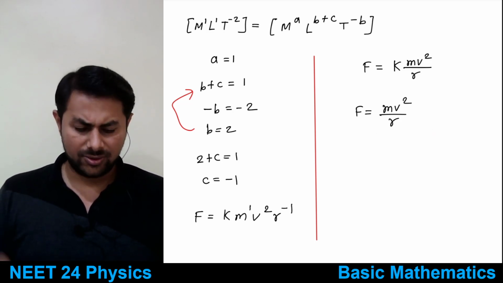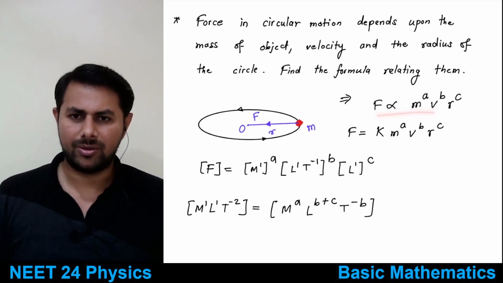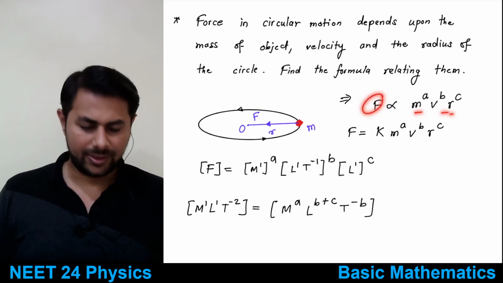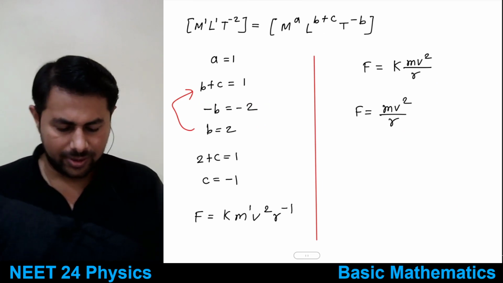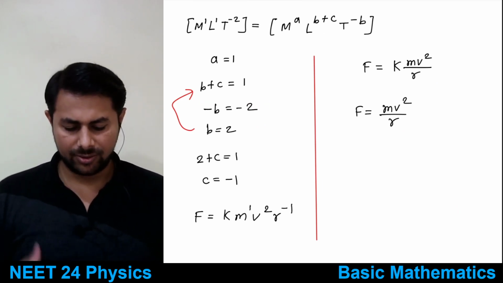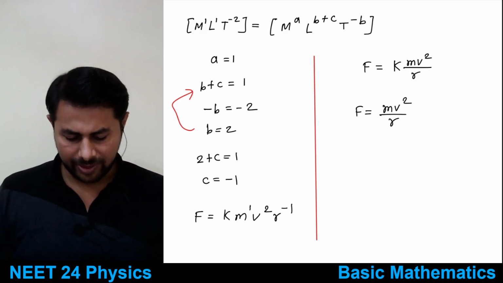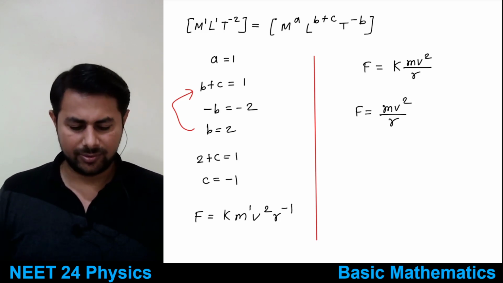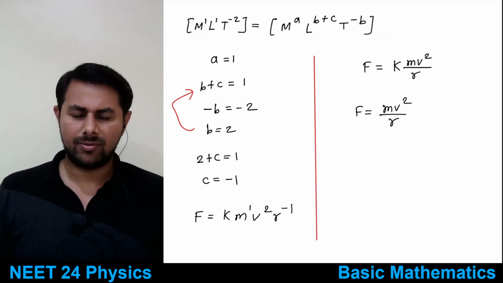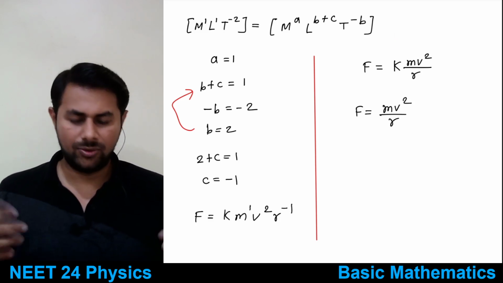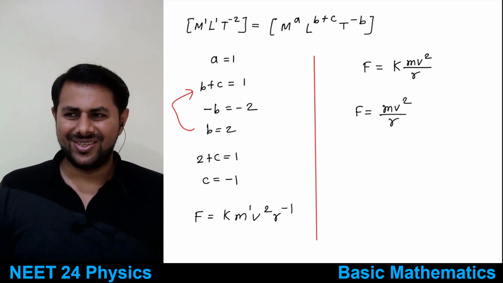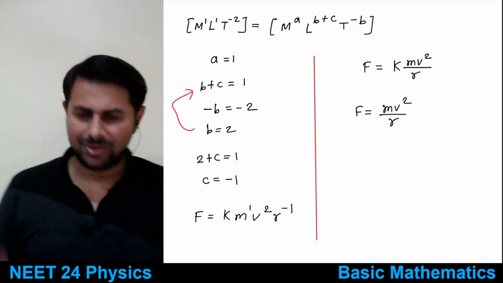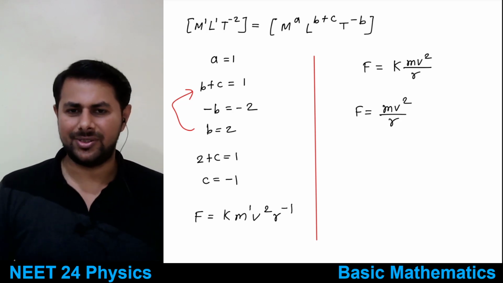Now you can see this was a simpler problem. Force depends on mass, velocity and radius. This is a simple one, still it takes some time. I guess it took around 1 minute, even with me explaining, for this simple problem. But if you have other quantities whose dimensions you don't know by heart, for example the universal gravitational constant, it's very difficult to remember dimensions of every quantity in physics.